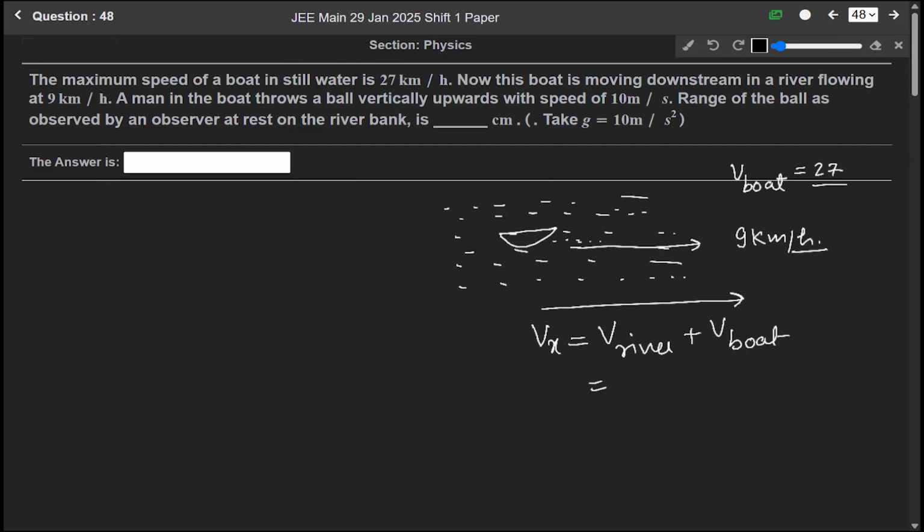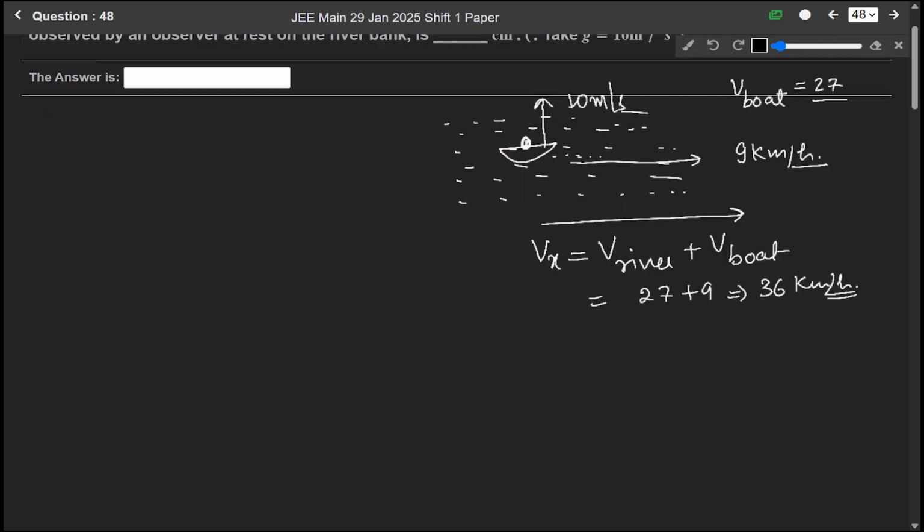So it will be equal to 27 plus 9, means 36 kilometer per hour is the horizontal velocity. Now the next statement is that a man in the boat throws a ball vertically upwards with a speed of 10 meter per second. On the boat there is a man, and he is throwing the ball in the upward direction with a speed of 10 meter per second, means we are given Vy equals 10 meter per second.